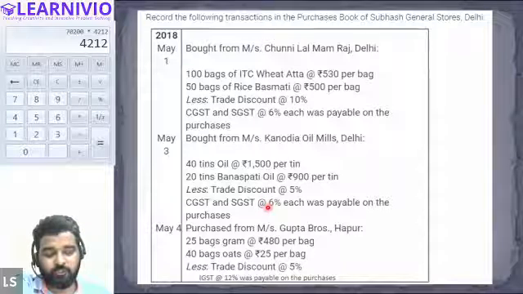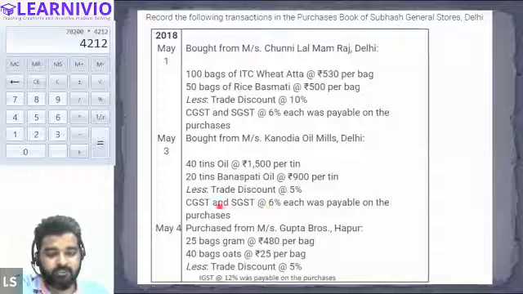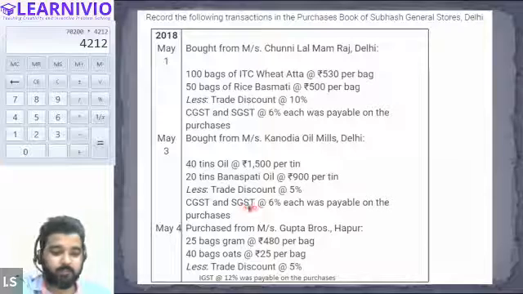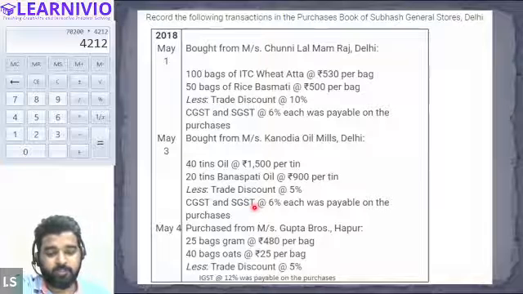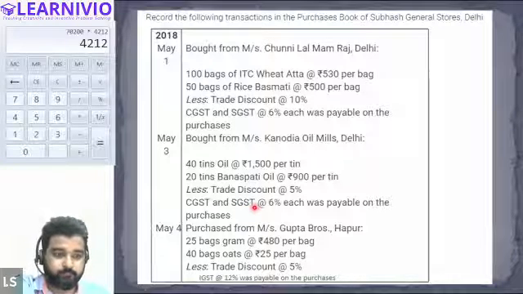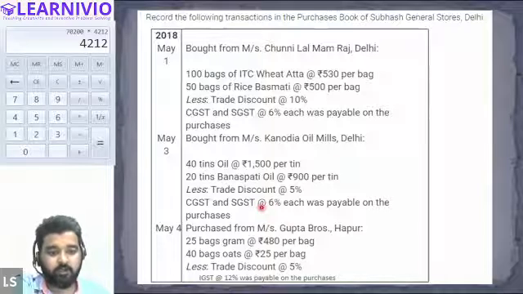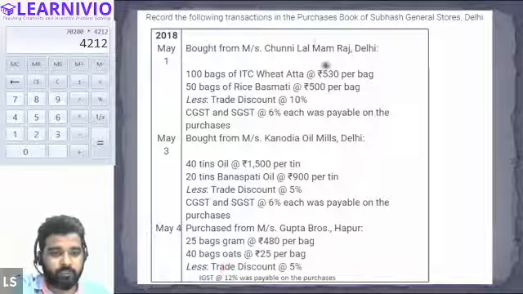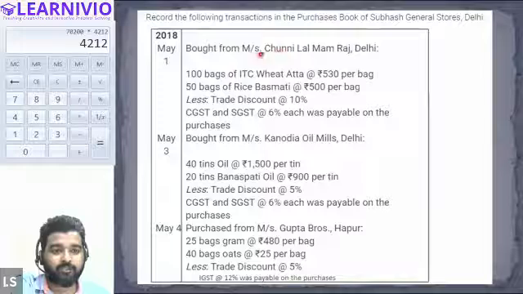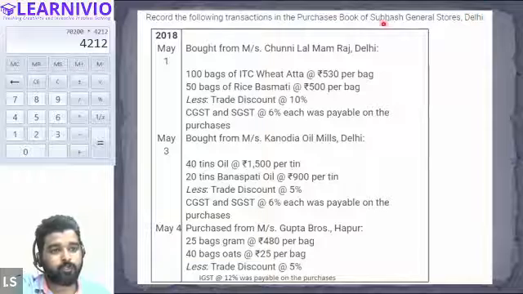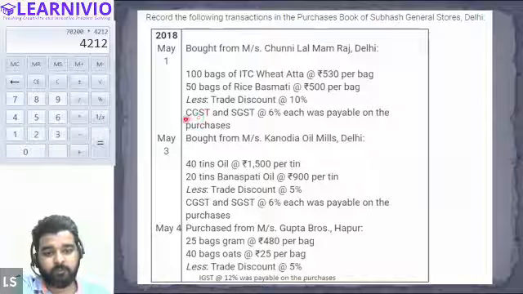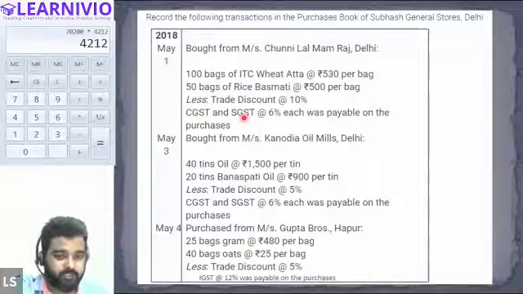Whenever you sell goods within the same state, CGST and SGST are applicable. But whenever you purchase goods from another state, IGST will be applicable. On May 1st, we are buying from Messrs Chunnilal, who is located in Delhi, and we are also located in Delhi. Subhash General Store is located in Delhi, and the supplier is also located in Delhi. So in this case, two kinds of taxes will be applicable, CGST and SGST, right?